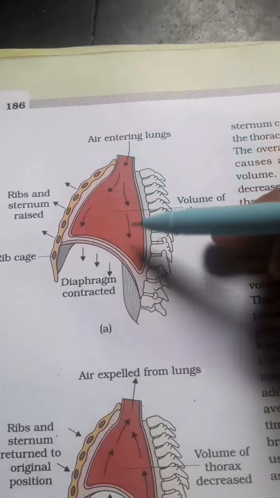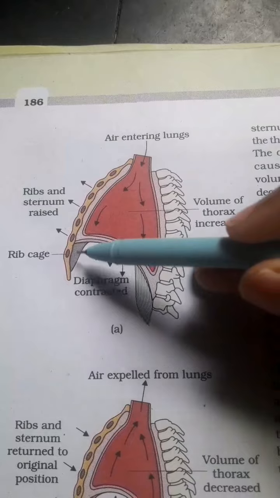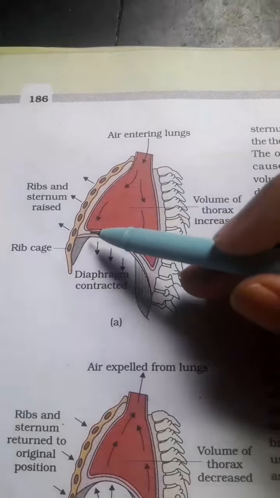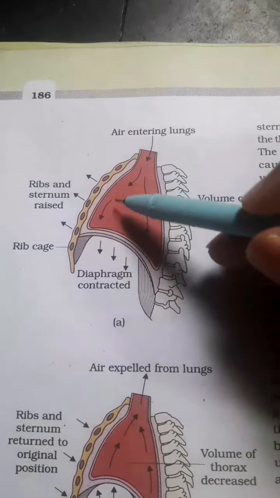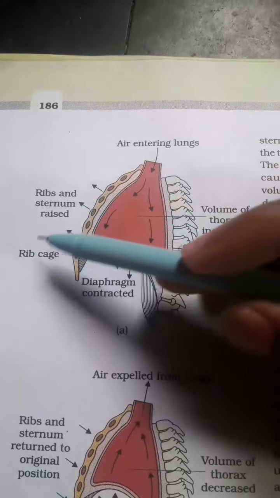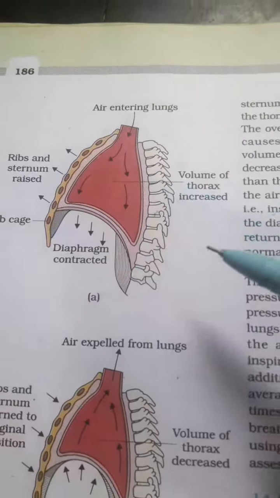When the air enters into the lungs, the volume of the thorax increases, and the diaphragm contracts and flattens, like that, increasing the anteroposterior axis, and this is the rib cage. So this is during the inspiration.